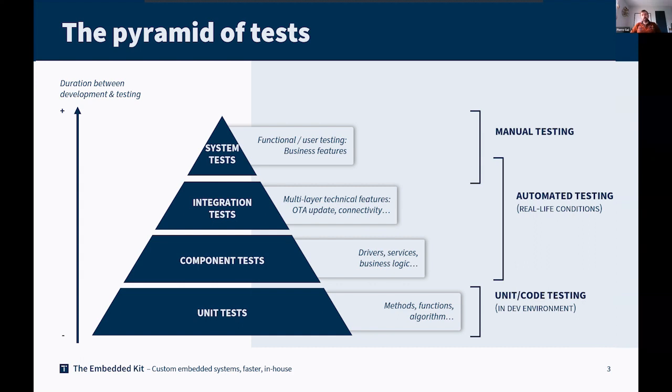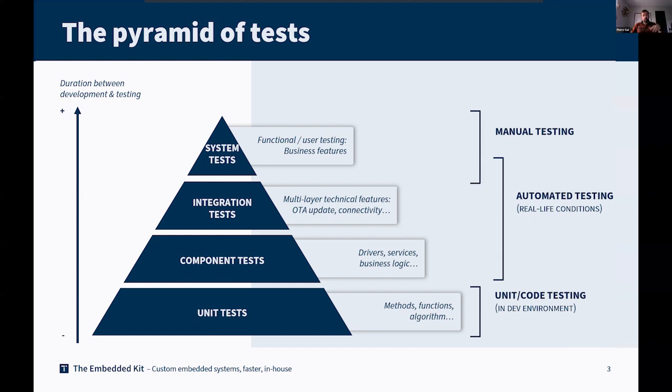So today we will really focus on how automated testing will help you achieve better quality, and focus on component testing and integration testing. I will give you more detail about the types of tests.